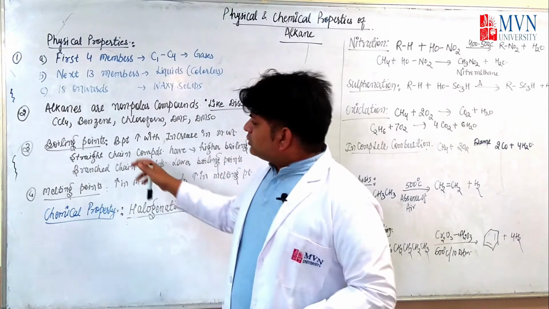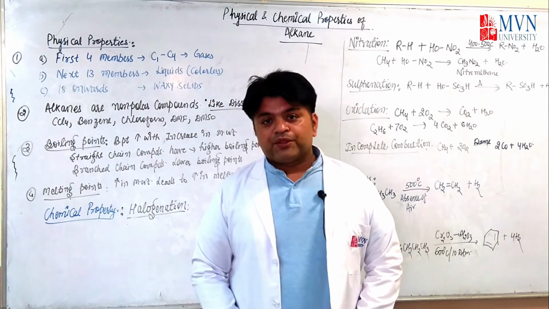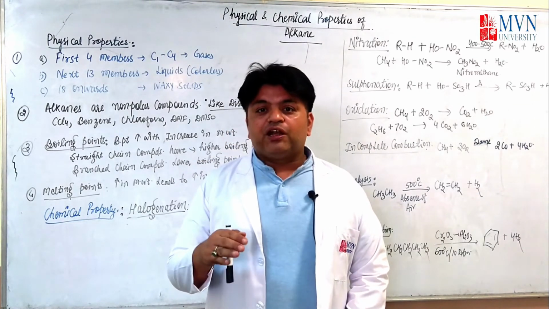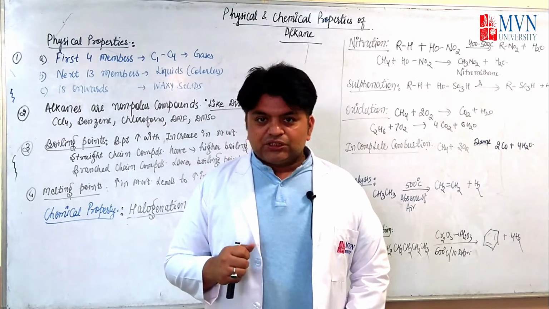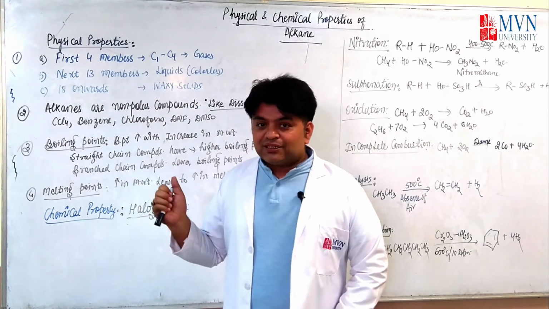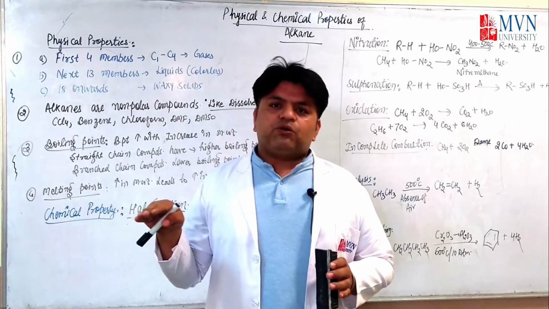Okay. Now the third is the boiling point. What is boiling point? First of all, you should know: it is the temperature at which the vapor pressure of a liquid becomes equal to the atmospheric pressure. That is what we call the boiling point. If I talk about alkanes, there are various kinds of alkanes. The first one is the straight chain compound.